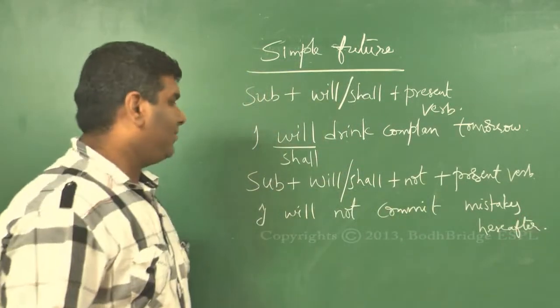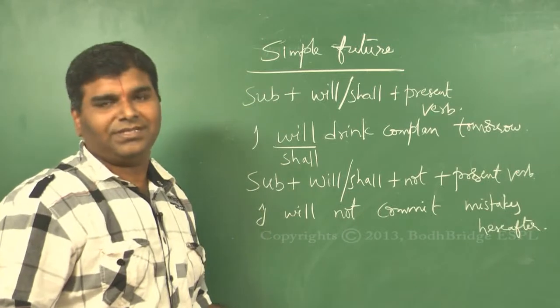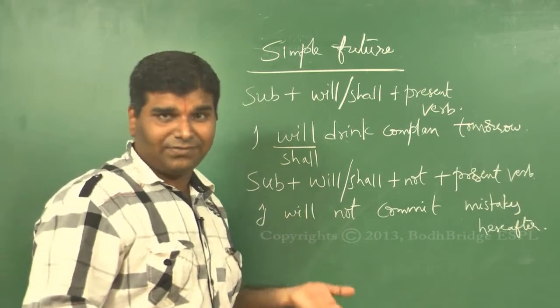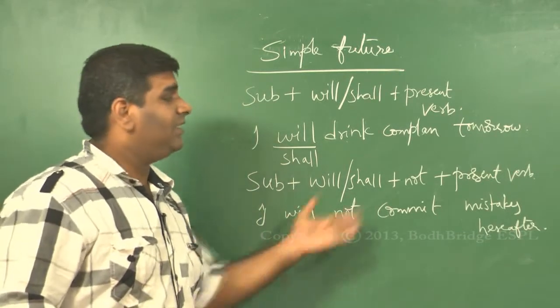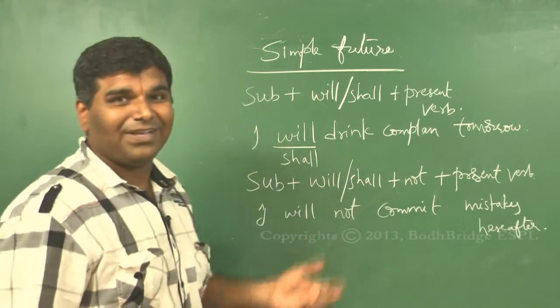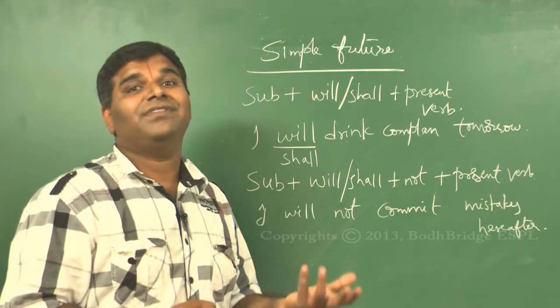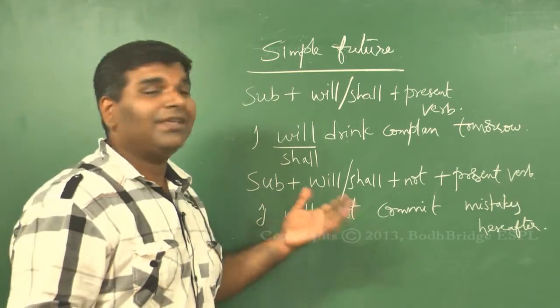I will not commit mistakes hereafter, which means maybe you made certain mistakes till today, maybe you have made mistakes even till this minute, but hereafter you will not make any mistakes. So how does it sound? Doesn't it sound like a promise? I will not make mistakes hereafter. It sounds as if you are giving an assurance. You are making a promise.